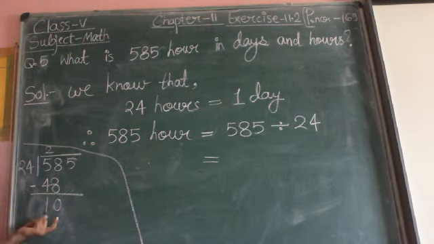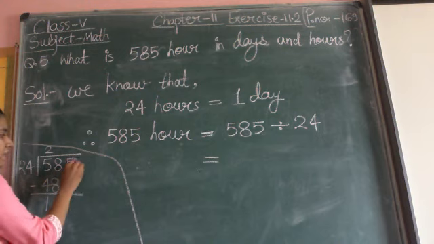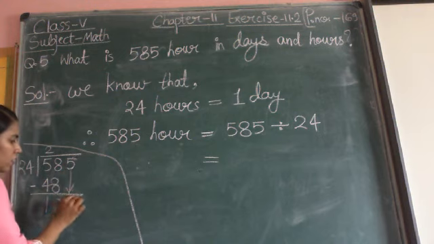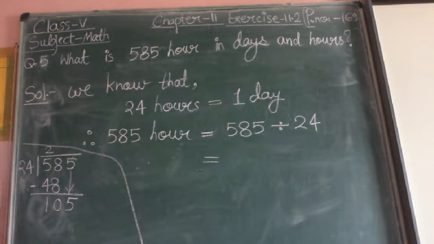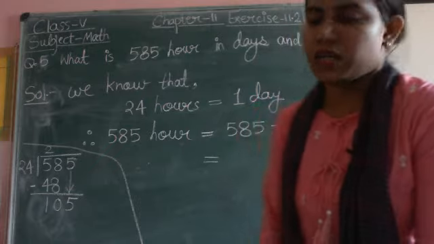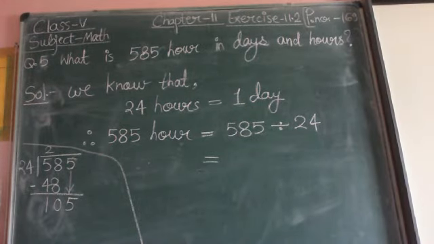Now our new number is 10, which is smaller than 24. So we have one digit in our dividend which we can bring down for further division. So I bring down the 5 here. Now how many times can we divide further?